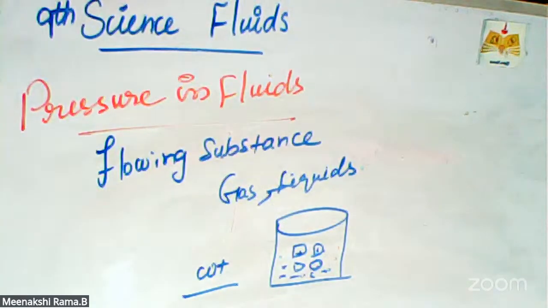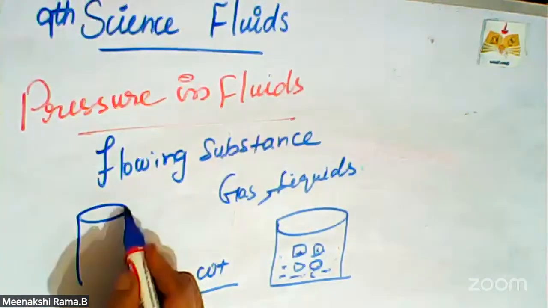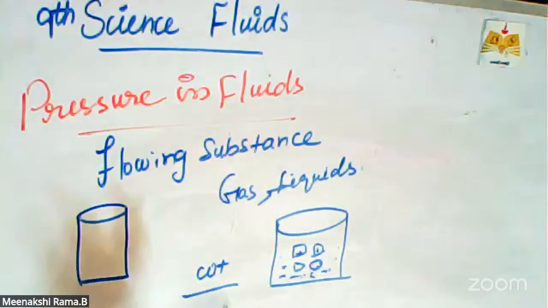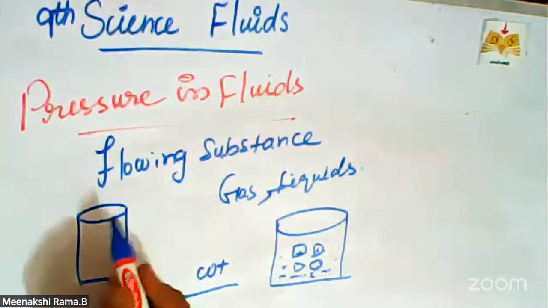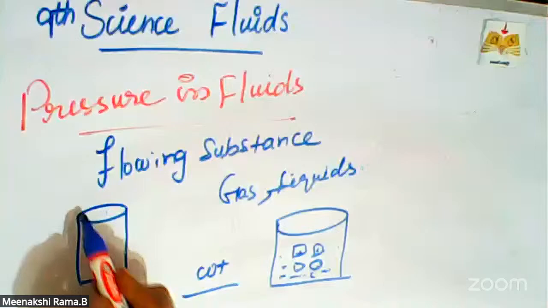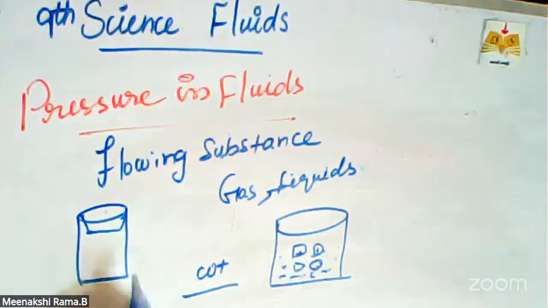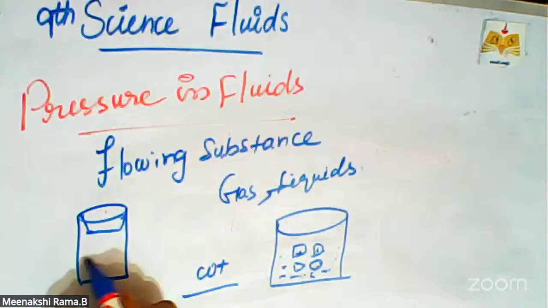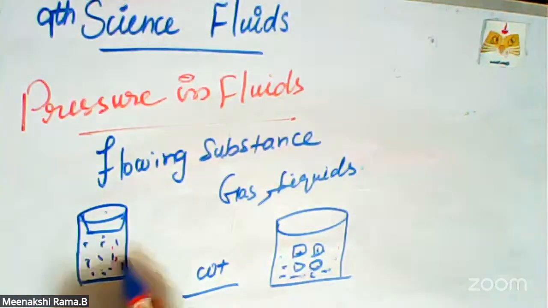So first we know about the pressure exerted by liquids, and then about the pressure exerted by gases, gas pressure. For example, LPG. LPG means liquid petroleum gas. When we open the knob, it automatically changes into gaseous form. So when we fill gases in a container, the gas molecules are stored in that area.